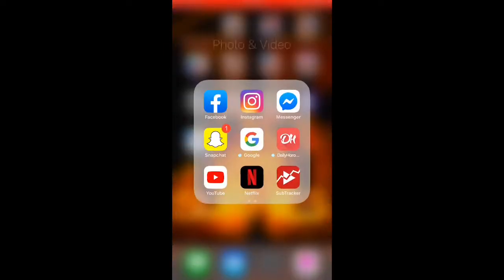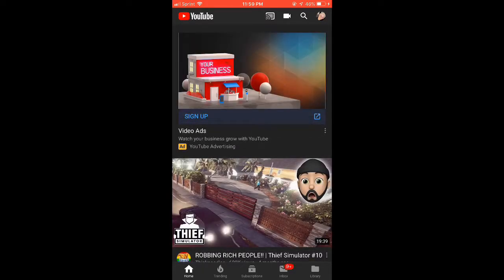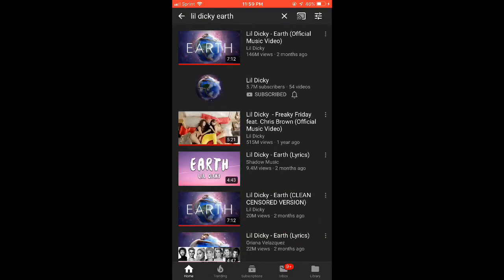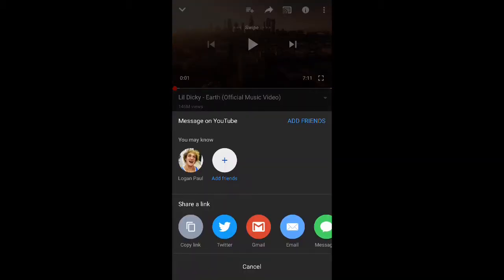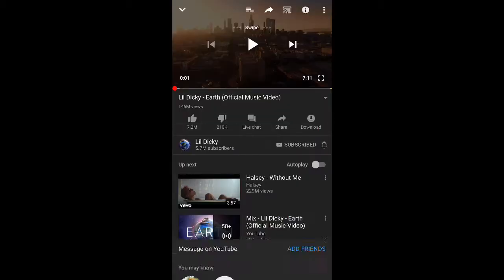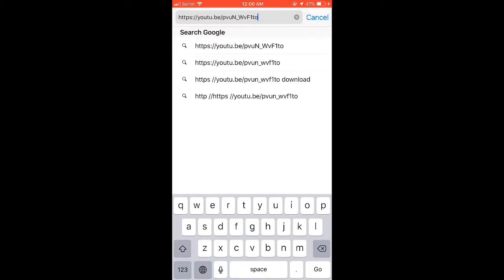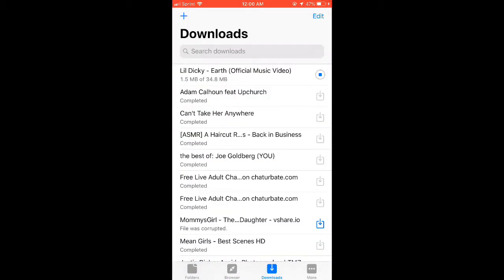Also, figure out what song you want to get on your phone. I'm just gonna do this song. So you click on it. You push the share button, the little arrow right there, and then you're gonna copy the link. Then you're gonna go into browser, and you're gonna hit that browser button. And then you go up to the search and paste it there. And when you push go, it will say download. You push download. Go to your download.